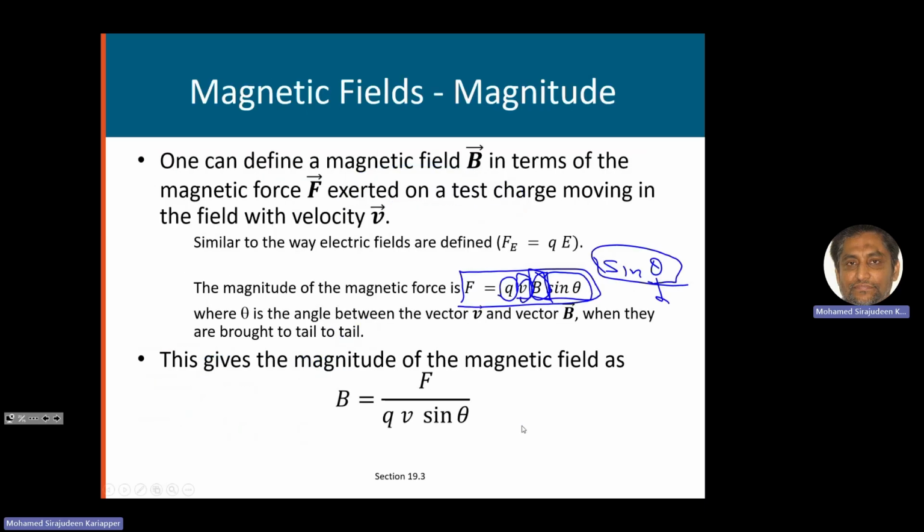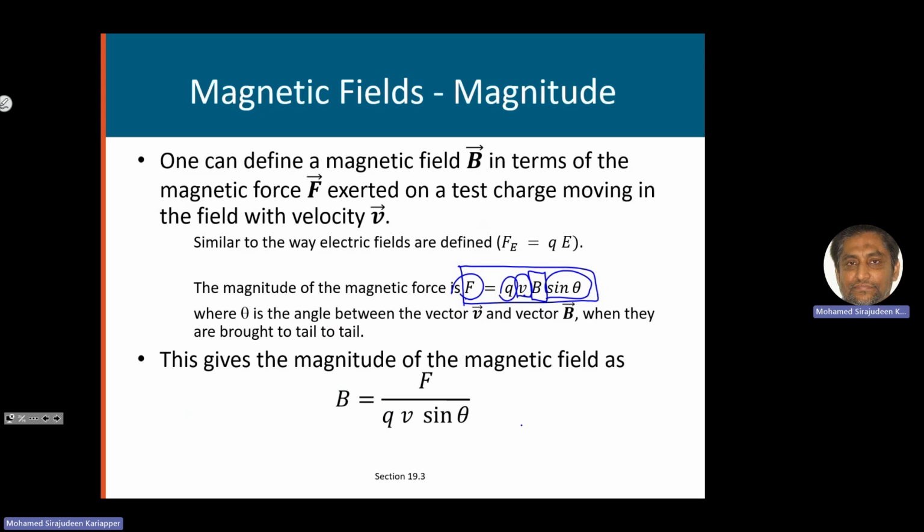So people did experiments and they figured out this formula for the magnetic force. You can see when the Q is high, the force will be high, linearly proportional. When the speed is large, the force will be large. When the magnetic field is large, the force will be large. And the sine theta term explains the dependency on the angle between the magnetic field and the velocity.